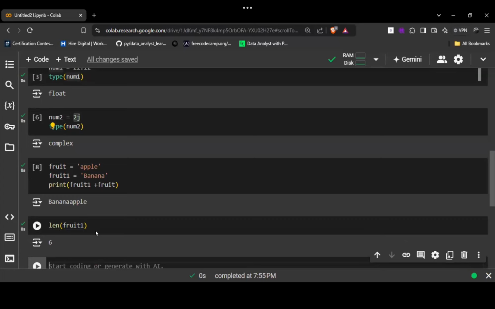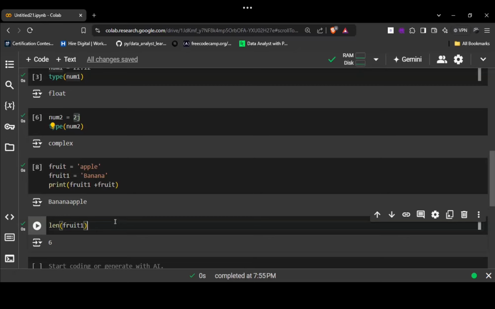Now there is a thing that comes up in Python. If you are changing the type of a variable from one type to another, or changing the type of something, that thing is known in Python as typecasting. How?